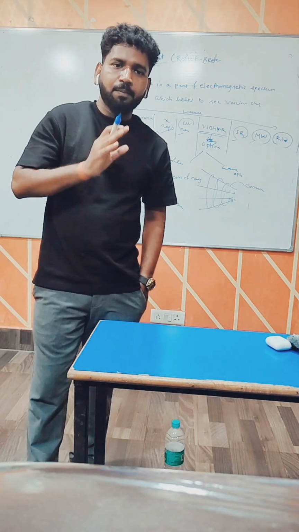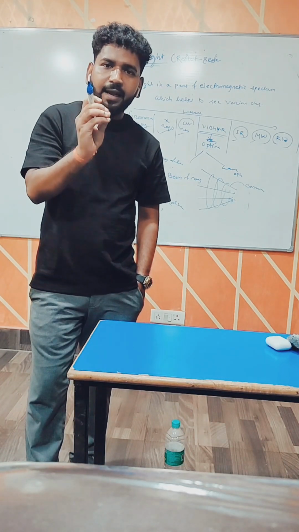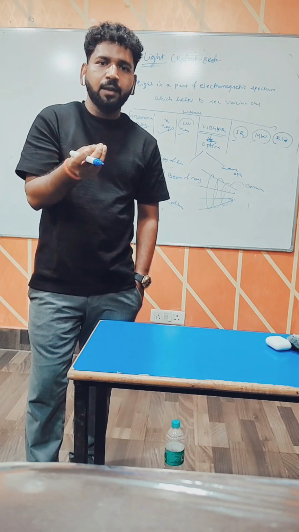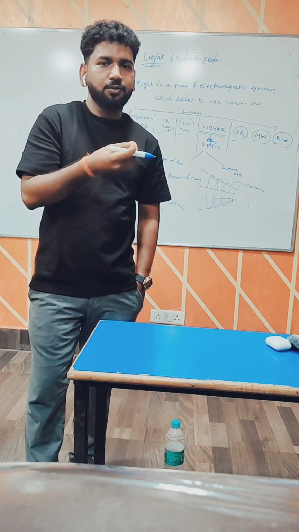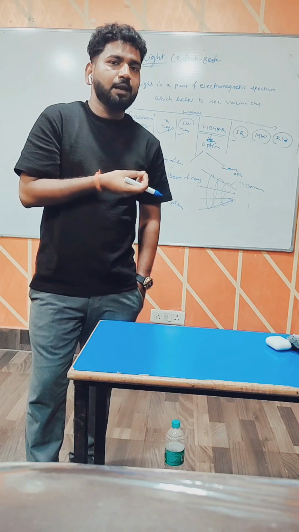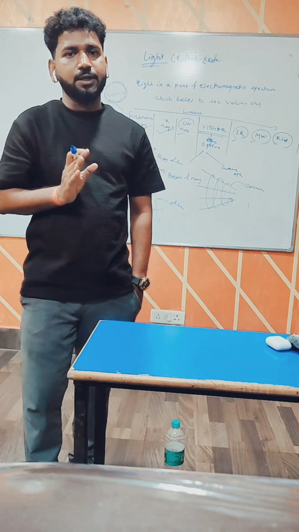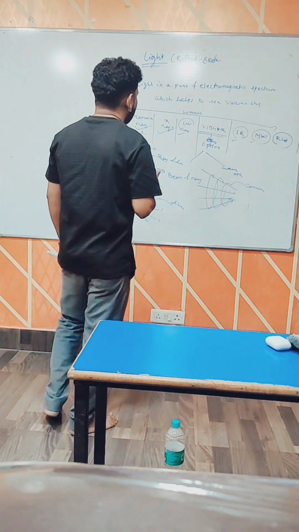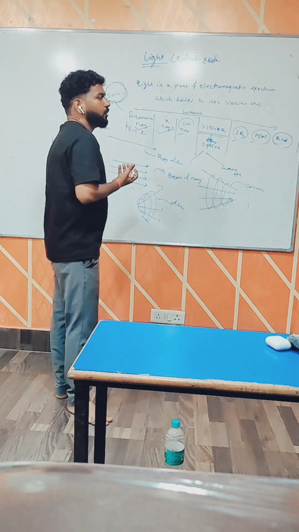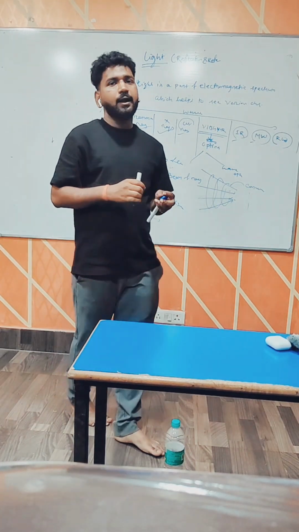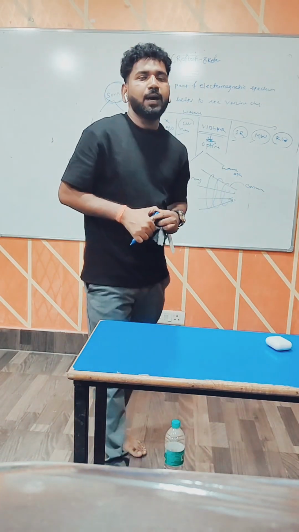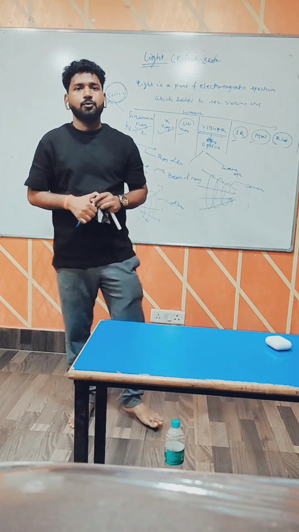Is it clear? First, the light starts from the source and moves in a straight line, that is called a ray. A group of rays is called a beam, and a beam may be parallel, convergent, or divergent. When light propagates through some medium, on the basis of the medium, we classify three types of medium: transparent, translucent, and opaque.